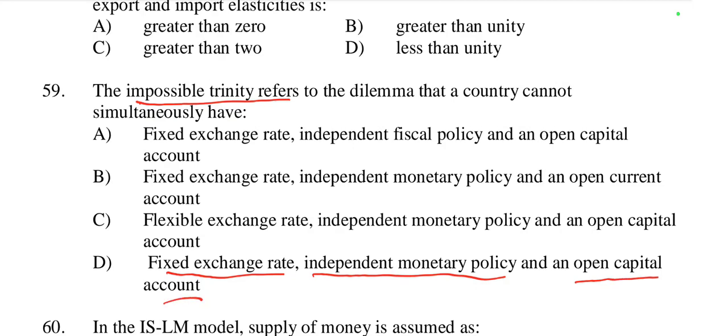We cannot achieve these three concepts at a time or simultaneously. At a time we can fix the fixed exchange rate and independent monetary policy, but not open capital account, or we can say second and third, not first, or first and third, not second. So here the impossibility trinity refers to option D: fixed exchange rate, independent monetary policy and open capital account. We cannot achieve these three concepts simultaneously.